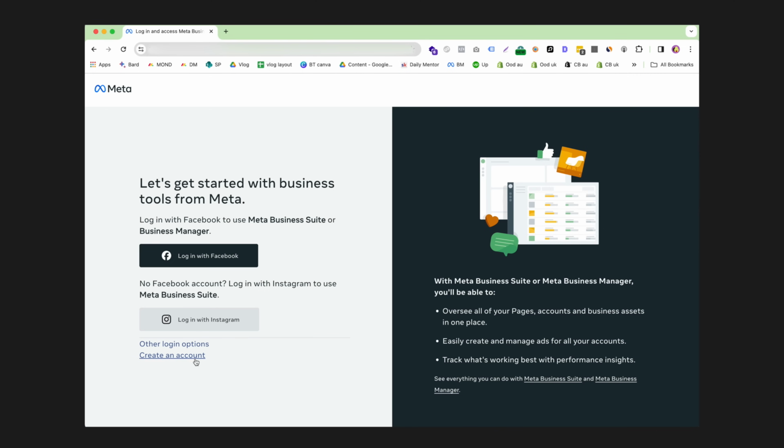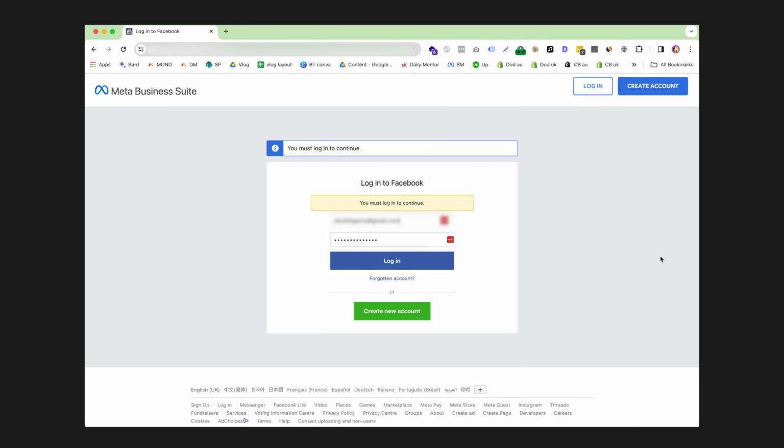You do not want to run Facebook ads from your personal account alone. You really want to set up a business manager because you're going to get less bans and you're going to have way more control with the settings that you have. So then we just need to click create account and we can use our Facebook details to set up a business manager. It's really important that you use a Facebook account that has been used before, hopefully over 6 months old. If it's not, make sure that you post on the Facebook every now and then to make Facebook think that you're a real person, because you are.